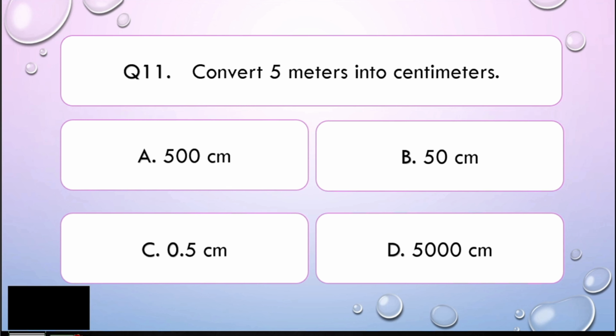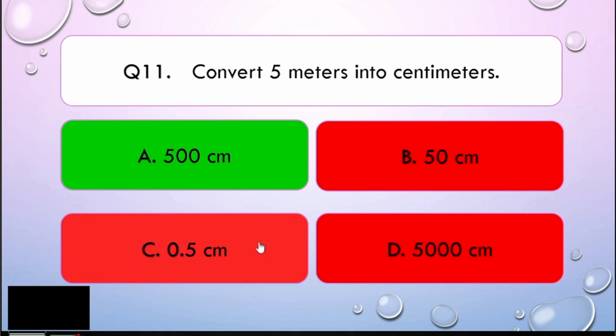Alright, my dear math learners, so converting metric system is very easy because we are following the base 10 rule. Now, in 5 meters, what is its equivalent value in making it into centimeters? Now, remember the basic conversion factor that in 1 meter, there are 100 centimeters, right? So, of course, if you have 1 meter, it becomes 100 centimeters. Now, if you have 5 meters, how many centimeters would that be? Very good. You just multiply 100 by 5. And the correct answer is letter A, 500 centimeters. Easy, right? Very easy, my dear math learners.